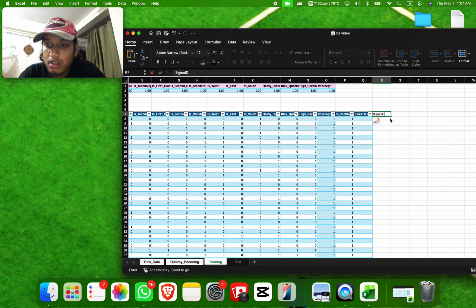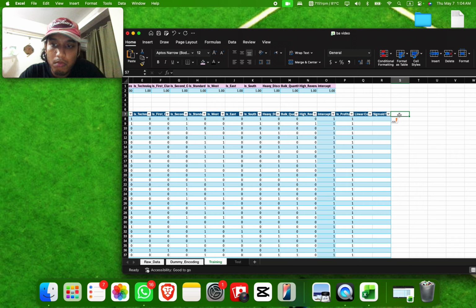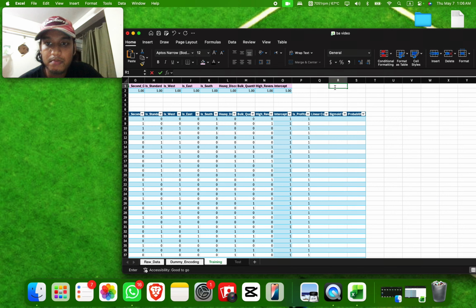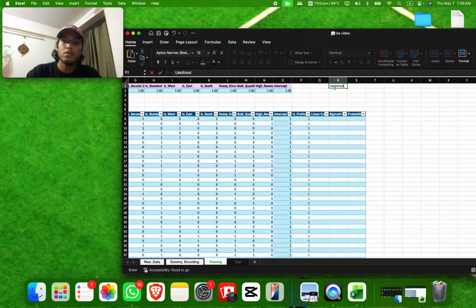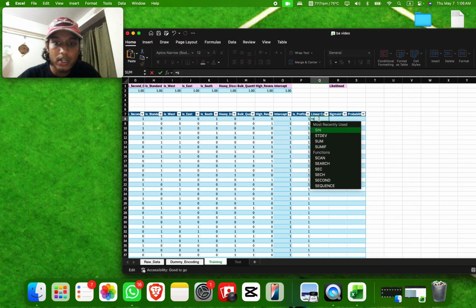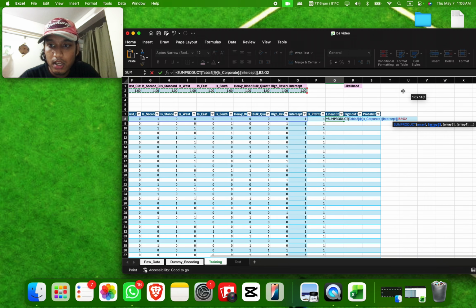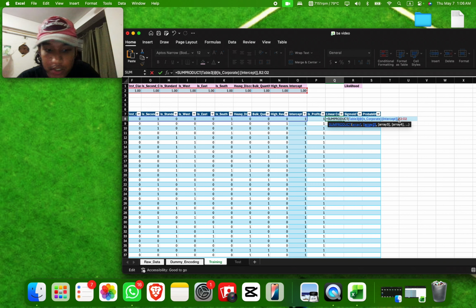sigmoid transform, and finally probabilities. So something we need is basically the likelihood, which we will determine in just a bit. For the linear combination, we're going to sum product our variables with our coefficients. And we have to remember to lock our coefficients, or else all hell is going to break loose and you're going to lose your mind.